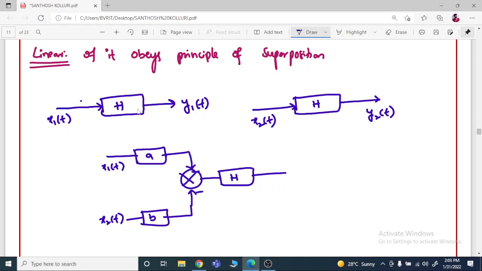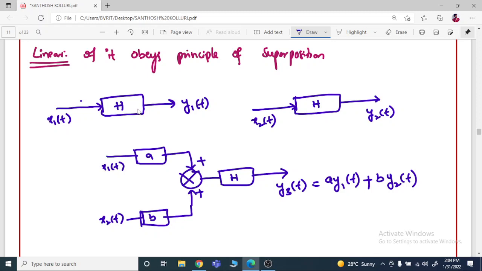Both inputs go to the system H, and I need to get the output y3 of t as a into y1 of t plus b into y2 of t.